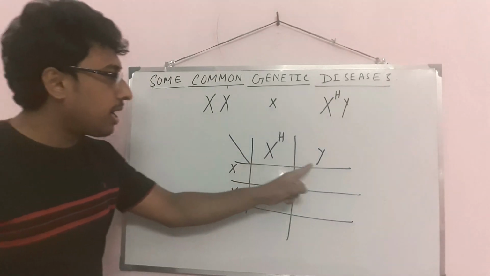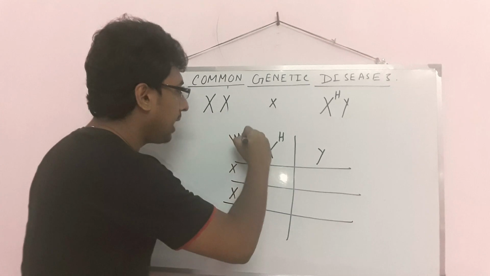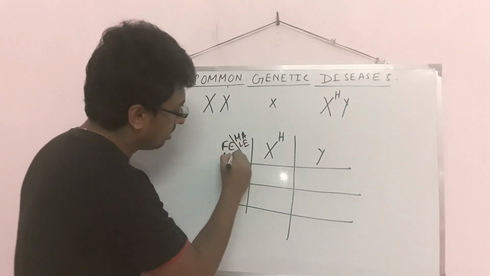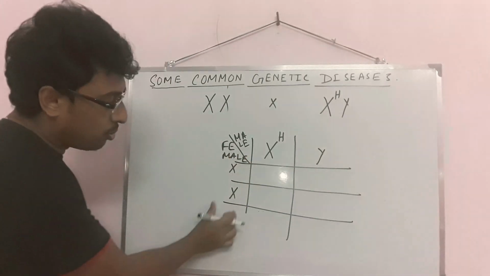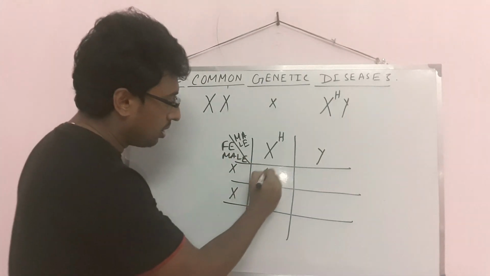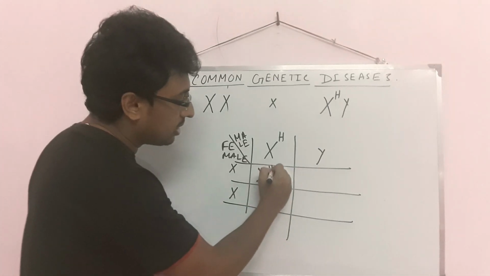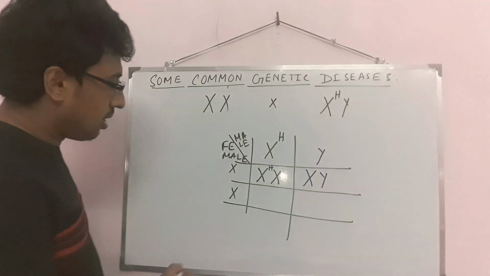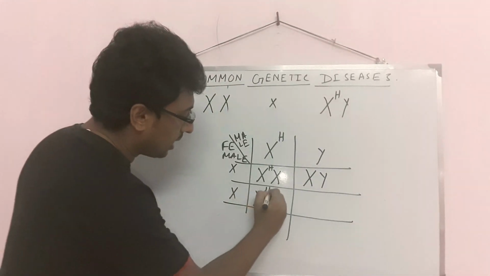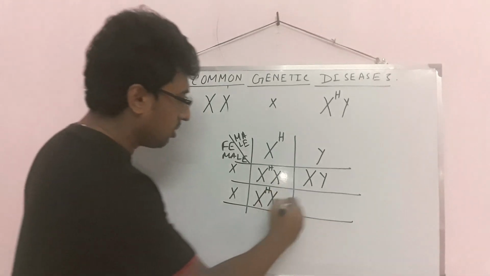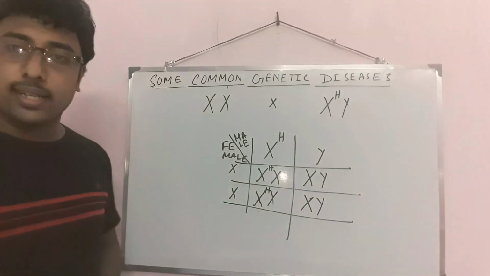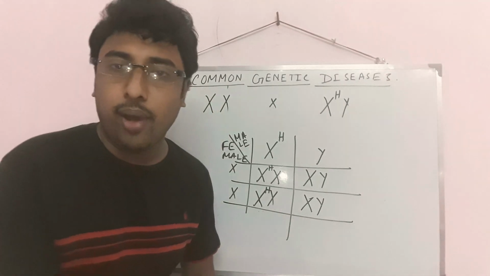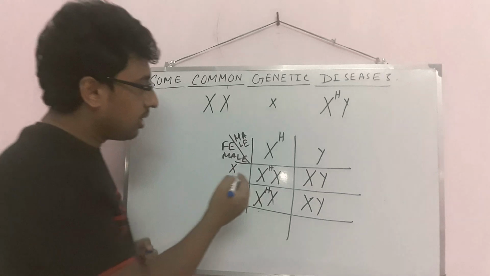These are male gametes and these are female gametes. You can write here male gametes and this portion female gametes. Now see in the checkerboard it will be XHX, it will be XY, it will be XHX and it will be XY. So look at the checkerboard carefully.